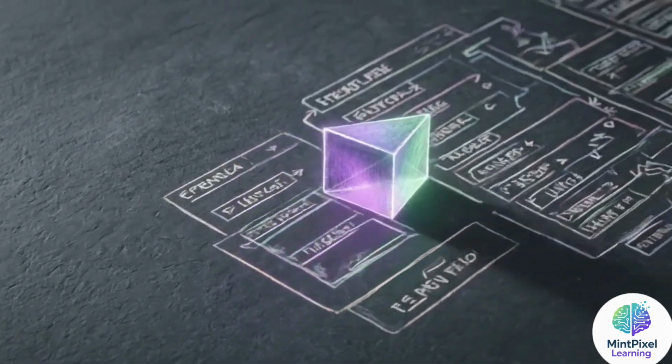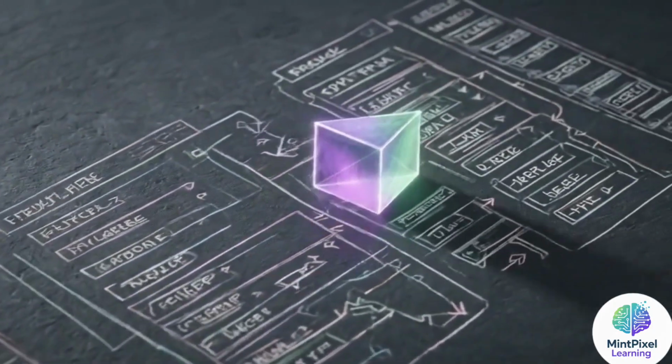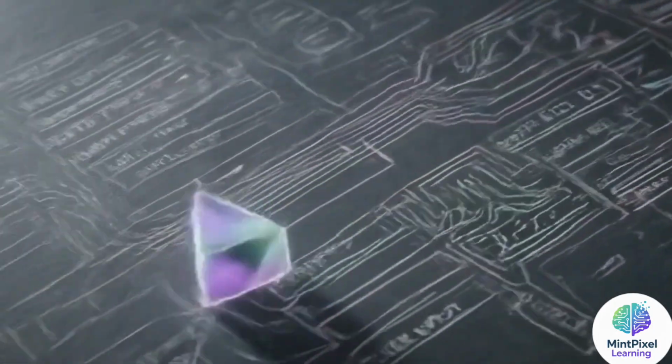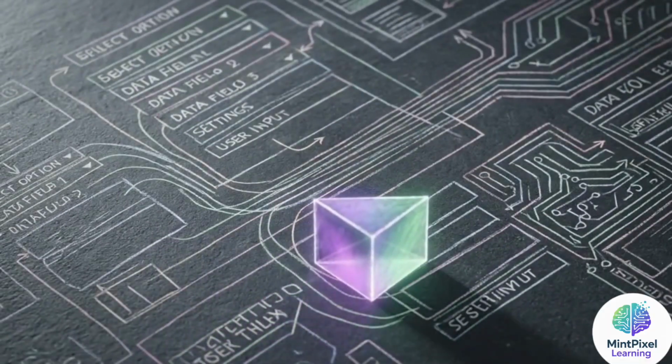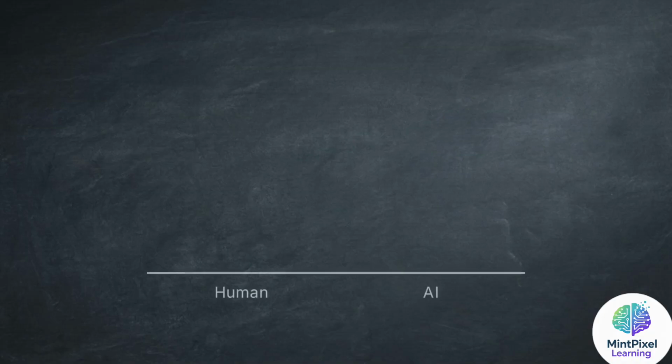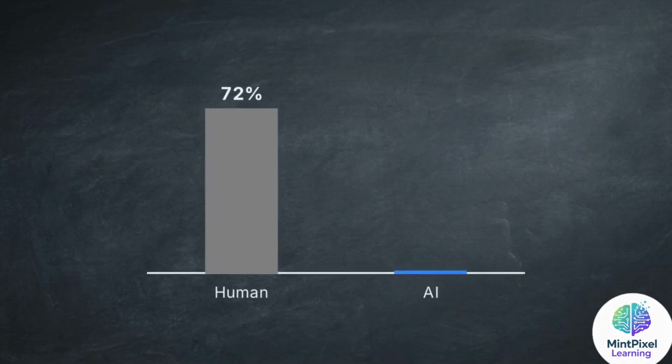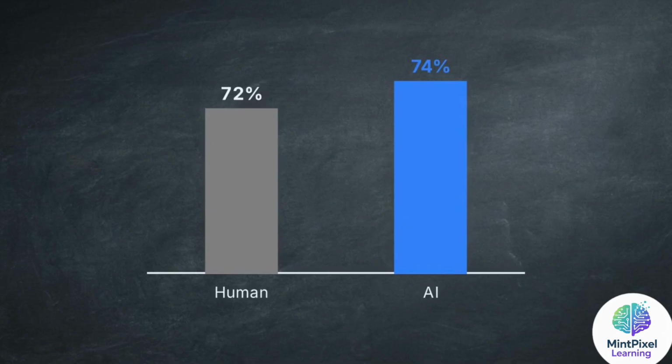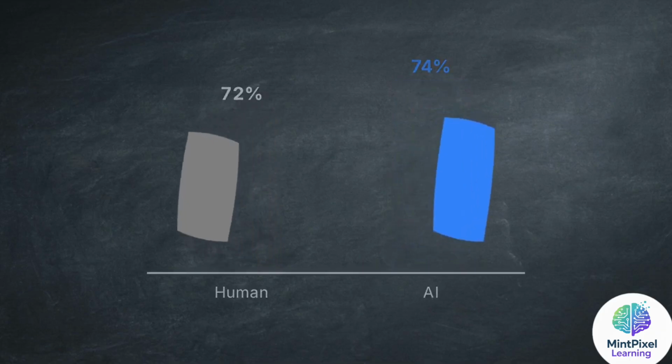AI has transitioned from generating text responses to operating computer systems directly. The OS World Benchmark measures this capability by testing whether an AI can use a computer exactly like a human, opening web browsers, navigating layouts, and completing multi-step e-commerce checkouts. This chart shows AI models surpassing the human baseline, scoring 74% against the 72% average.